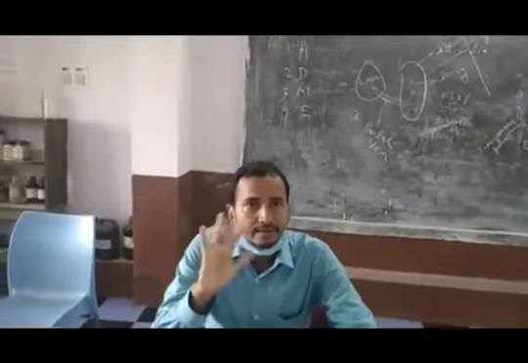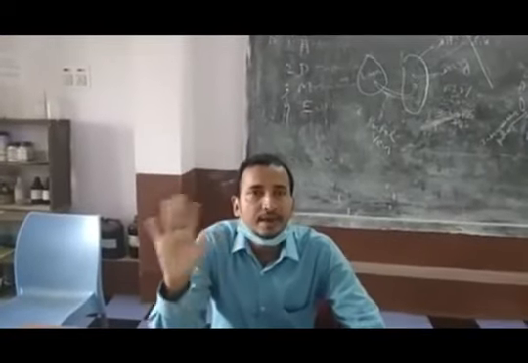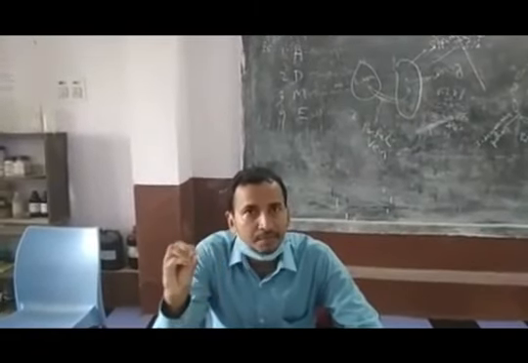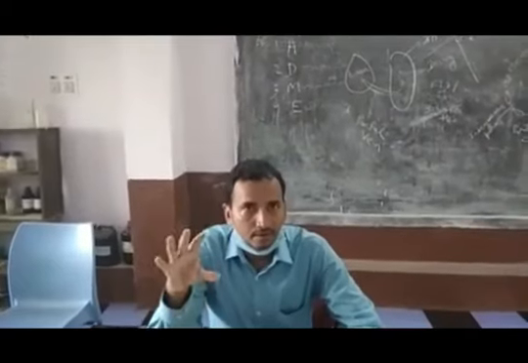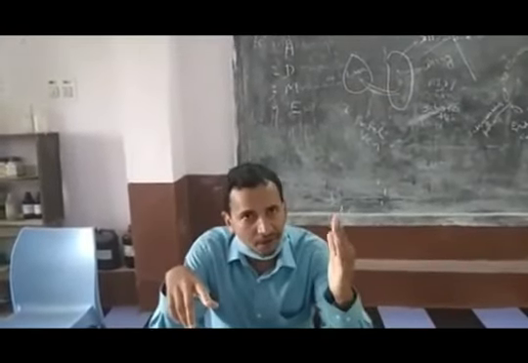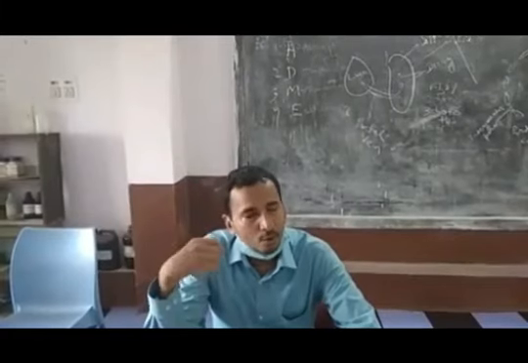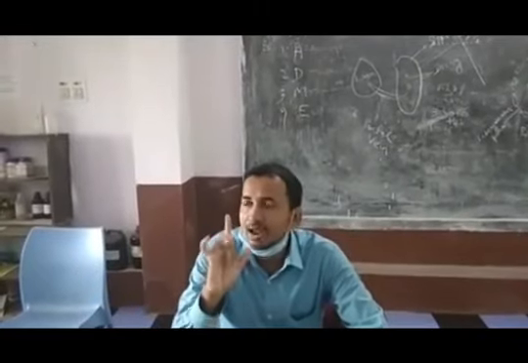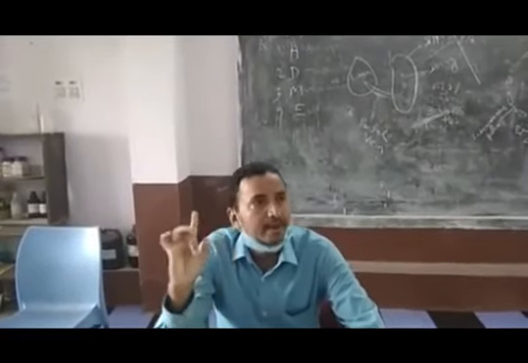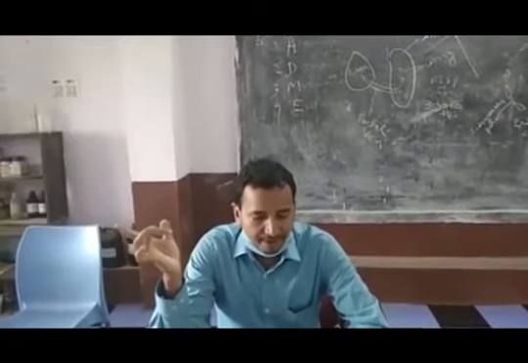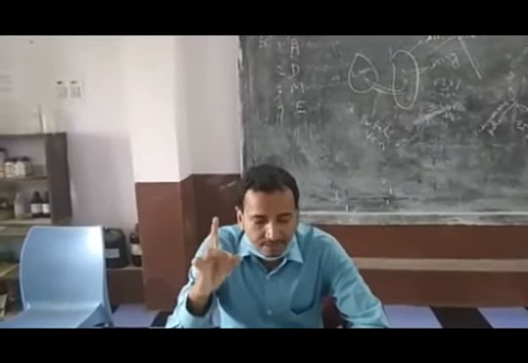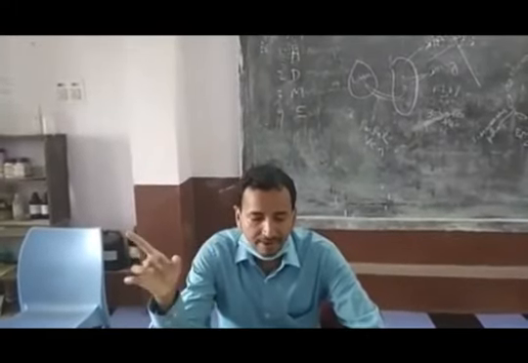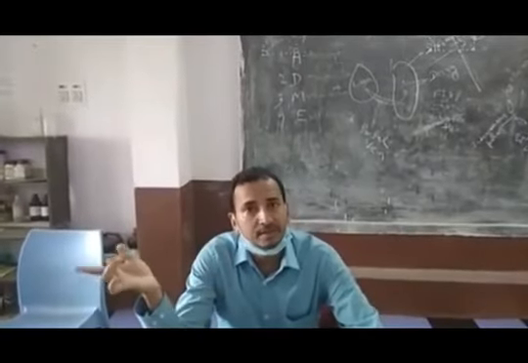Then the next variety is receptor antagonism. Here, one drug blocks the receptor action of another drug. It is of two types. One is competitive, the other is non-competitive. What is the fundamental difference between competitive and non-competitive antagonism? In competitive antagonism, the antagonist binds to the same site of the receptor. In non-competitive, the antagonist binds to another site of the receptor.